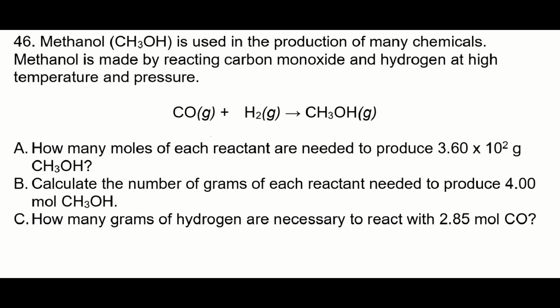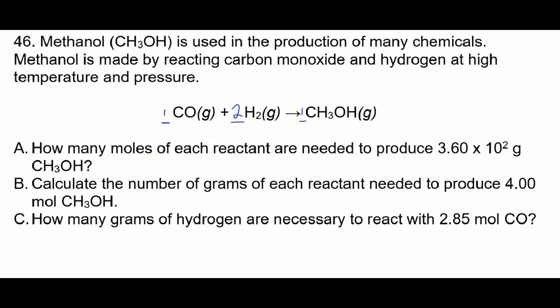More stoichiometry problems. We are given an equation for a reaction between carbon monoxide and hydrogen gas that forms methanol. Let's balance this equation. There are 4 hydrogens on the product side. There's only 2 on the reactant side, so let's multiply that by 2. We don't write ones, but I'm going to put coefficients here just for visual purposes.